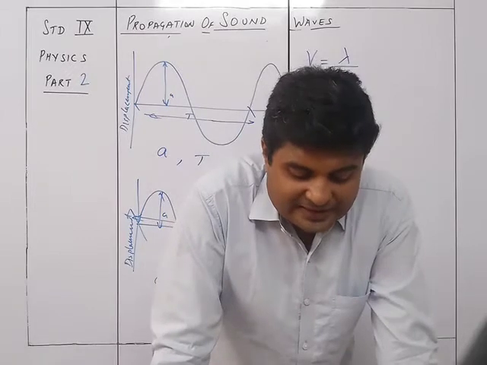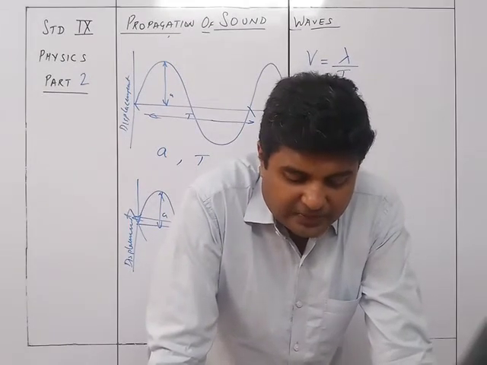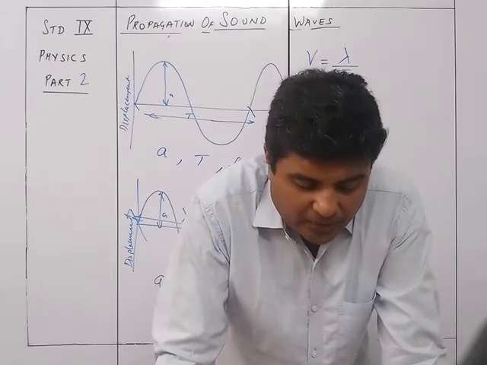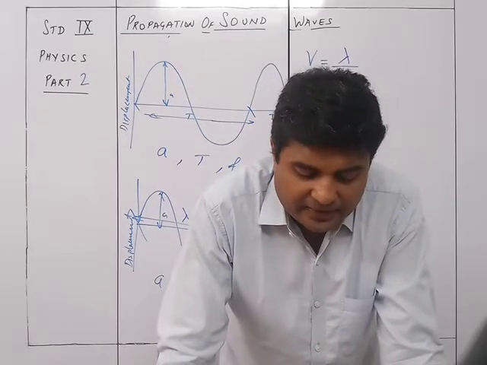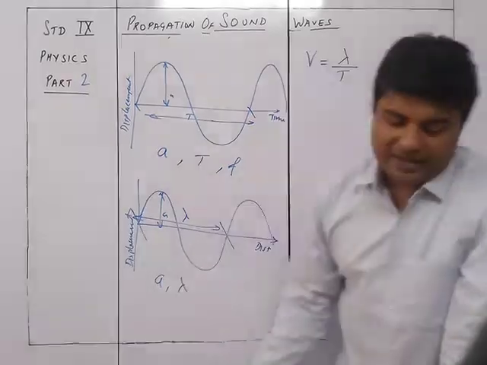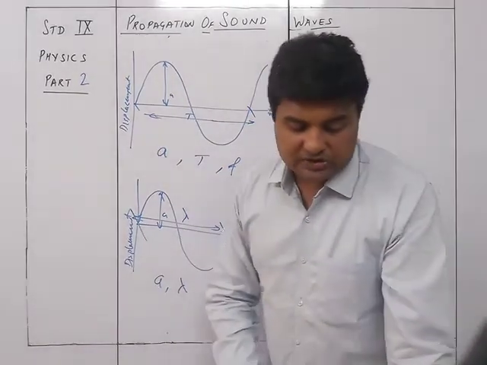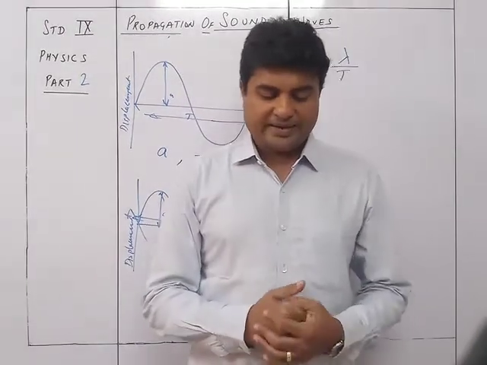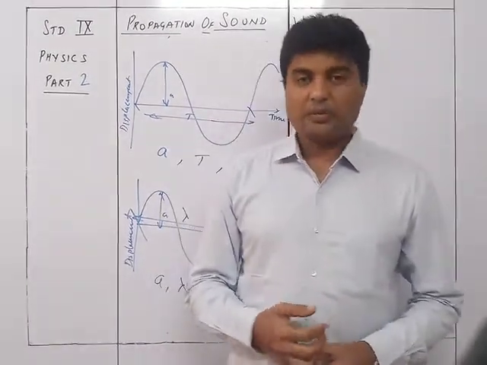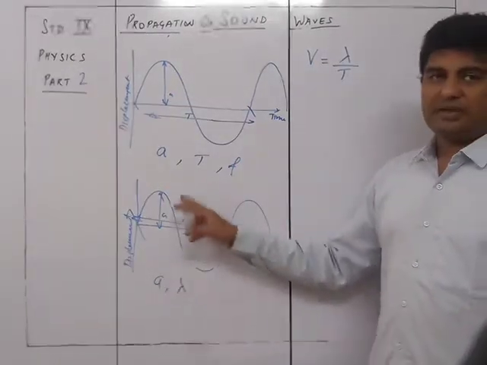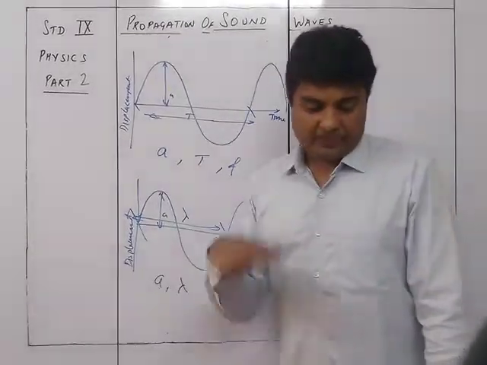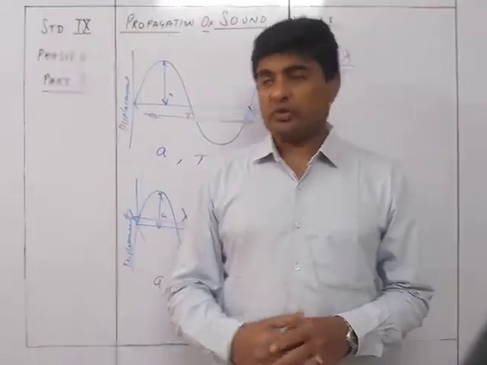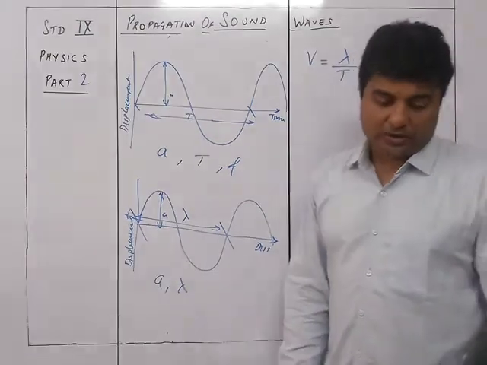Second is the displacement distance graph. Figure 8.9 shows the displacement distance graph of the transverse wave at a distance. Here the amplitude of the wave is shown by the letter A and the wavelength is shown as lambda. The curve shows the displacement of the particles of the medium from their mean position at any instant when the wave propagates, showing how the medium moves. It is called a snapshot of the wave.